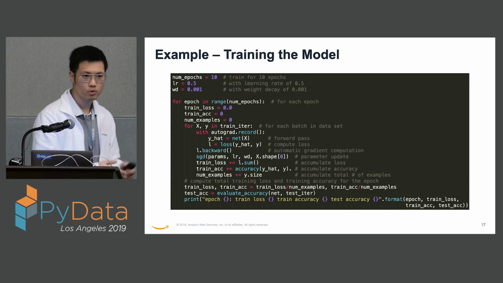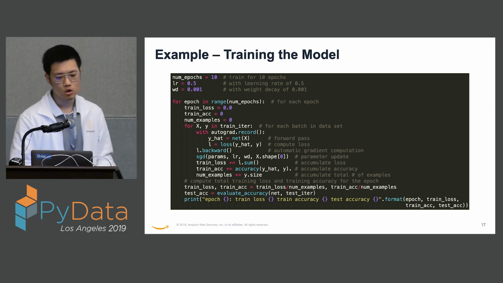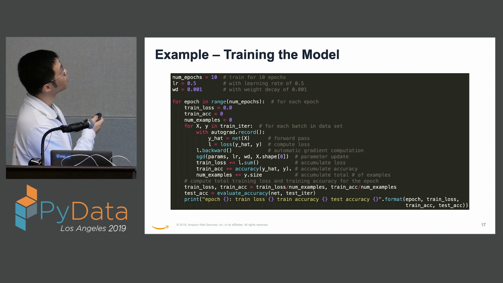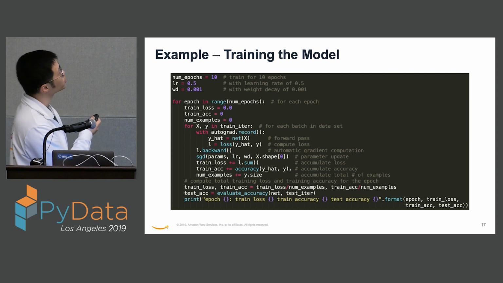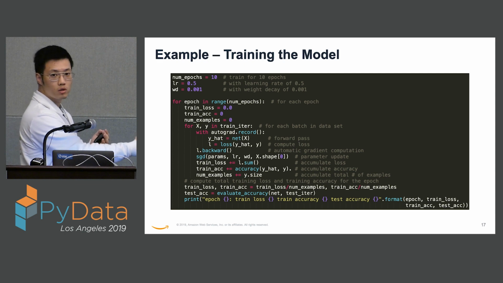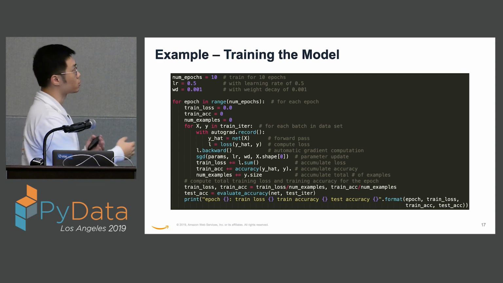So with all those set up, now let's get ready to train our model. We just train for a very small number of epochs. For each epoch, we are going through the training data set, and we are doing the forward pass wrapped in the record scope so that the system will handle the tracing of the operators for us.